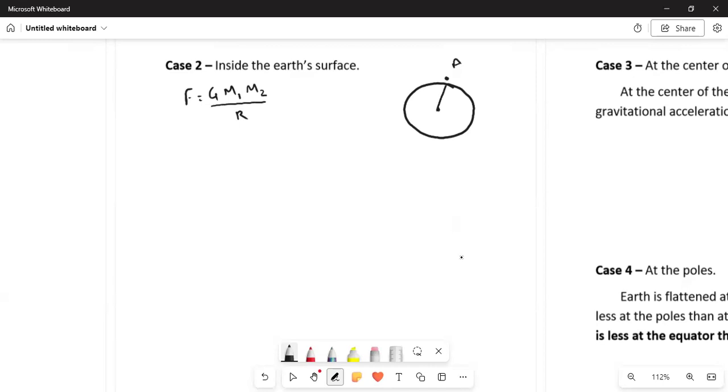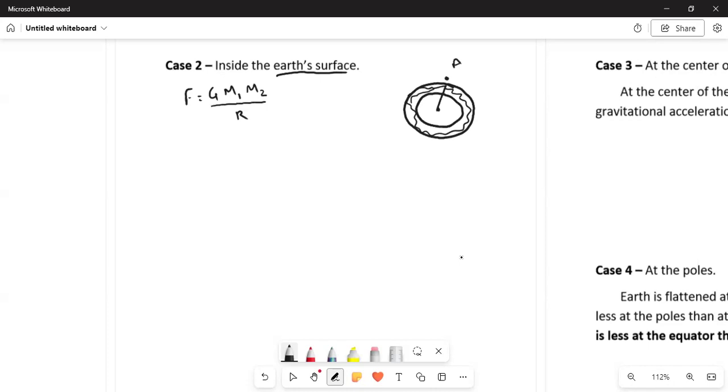So but if we try to move inside the Earth surface, now the portion of the Earth which will make the mass of the Earth which will attract the body inside the Earth surface will be this much. This shaded portion will now be no more applicable in putting the acceleration or the force. So how do we calculate this remaining mass that is not the shaded portion?